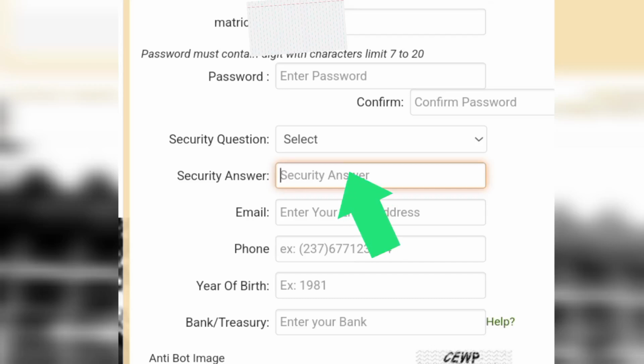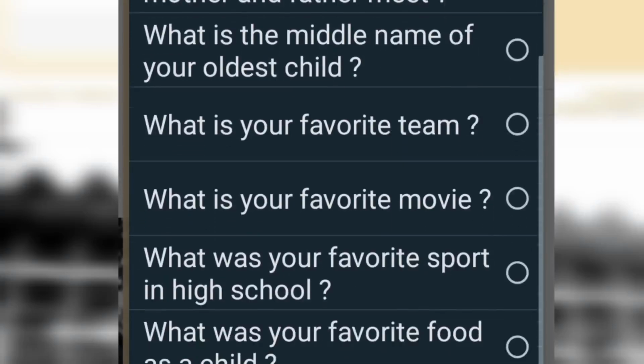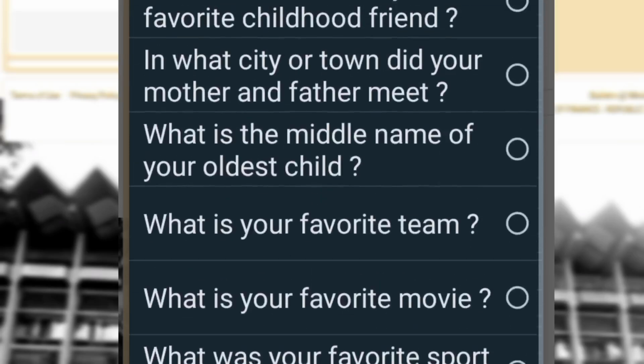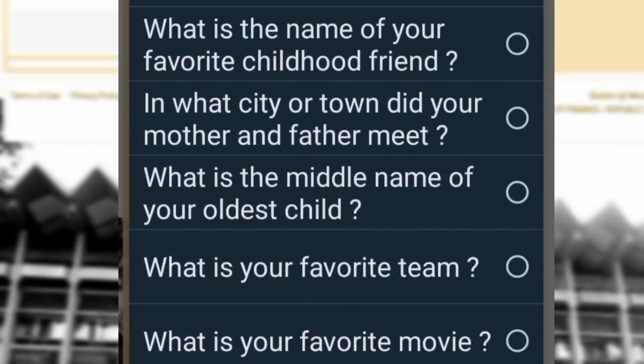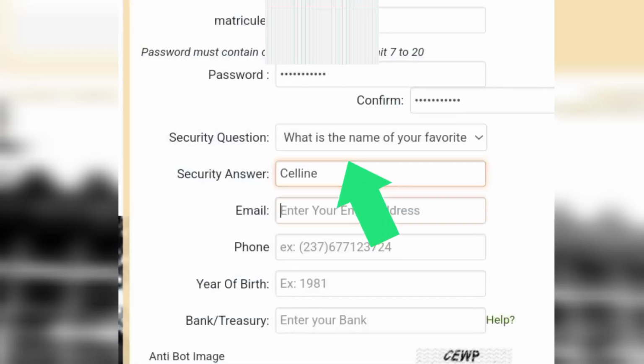So you go ahead and choose one security question. Do well to choose a question that you remember the answer to at any point when you are asked, especially when you forget your password. If you fail to give the correct answer when you are asked, know that there is no way you are going to be helped. So choose a question that you remember the answer to anytime. Now you go on and enter your answer.